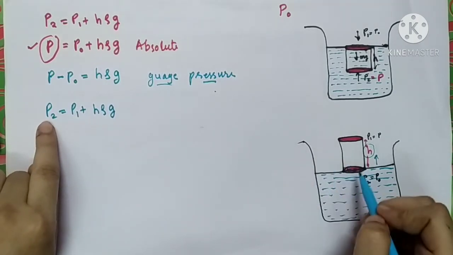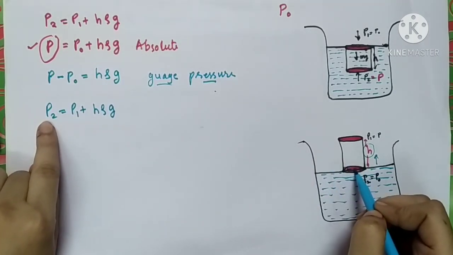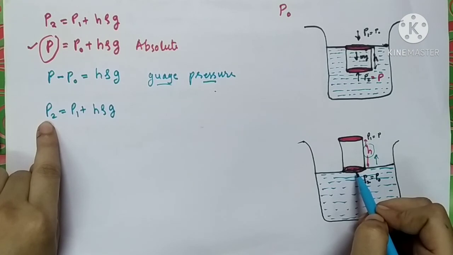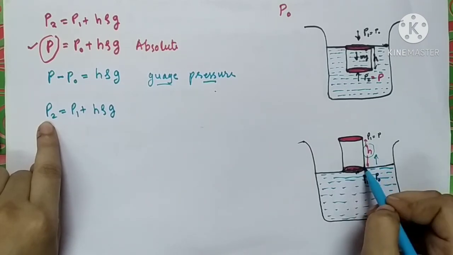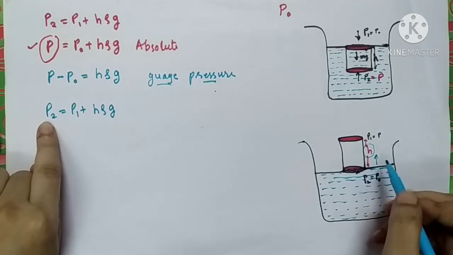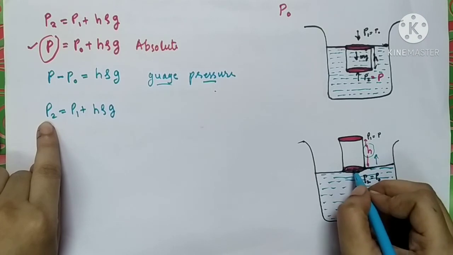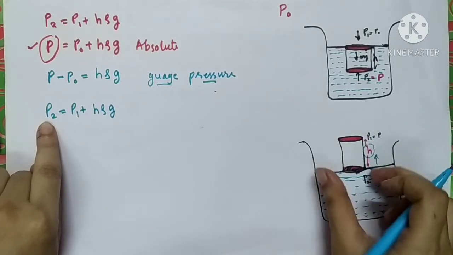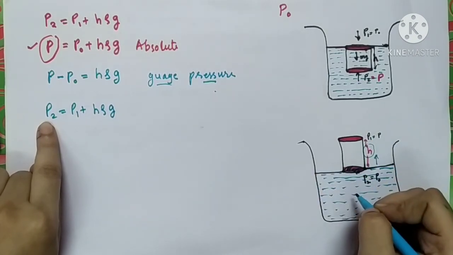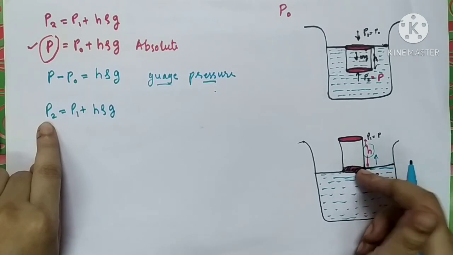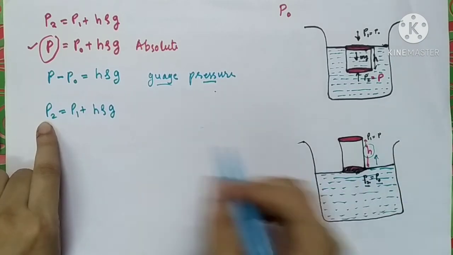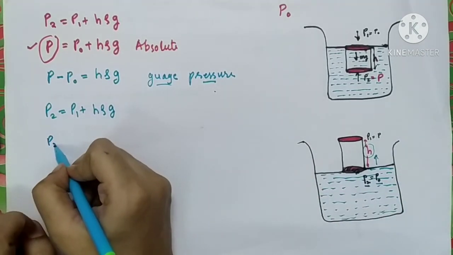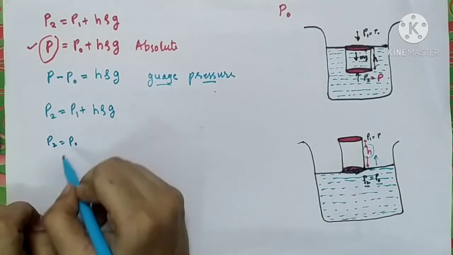P2, the pressure exerted on the bottom part of the cylinder, will become the atmospheric pressure, because this is the sea level. So our P2 will become P0.